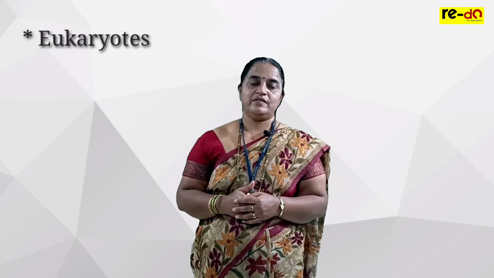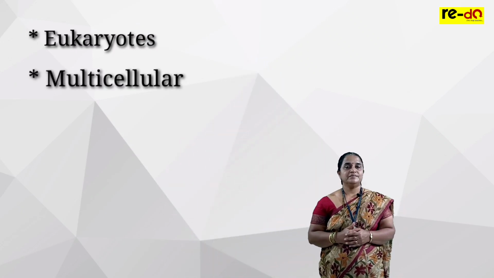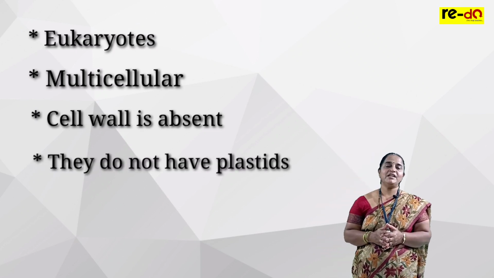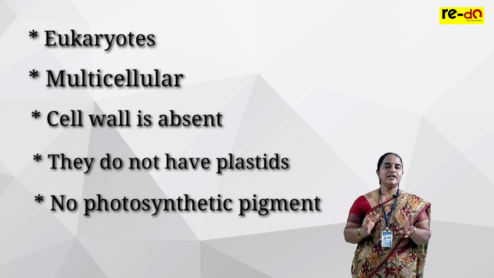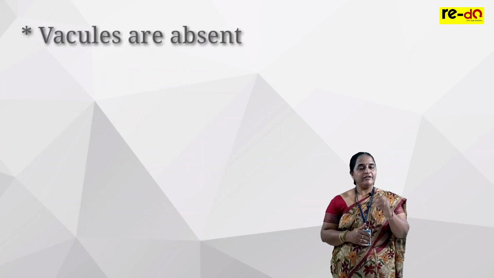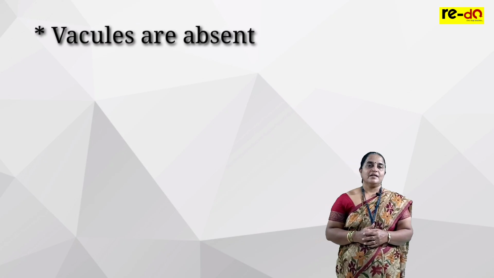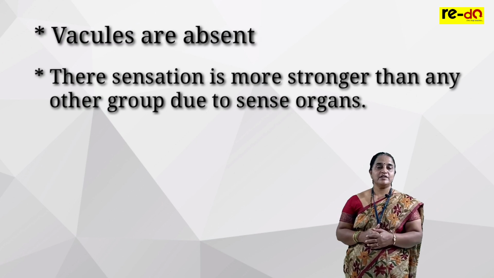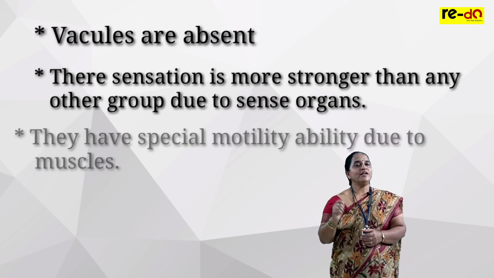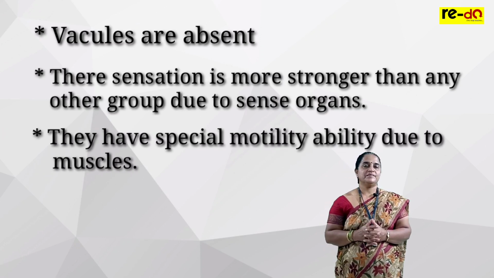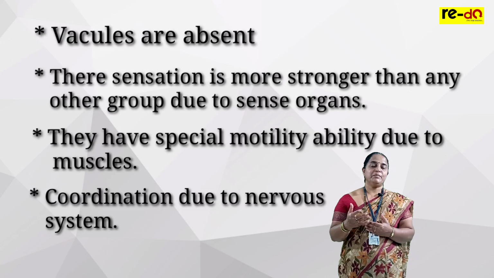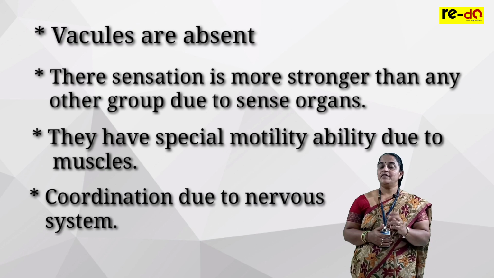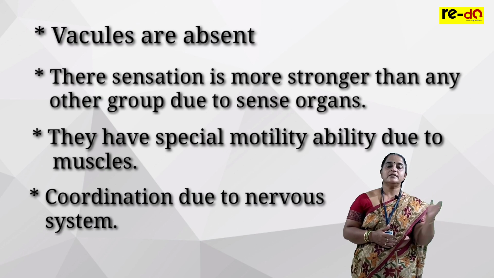Animals are basically eukaryotes, multicellular. The cells of animals are without cell wall. They don't have plastids, they don't have any photosynthetic pigment, so they are purely heterotrophs. They don't have vacuoles, even if they are present, they are small. They have sensation stronger than any other groups. It is due to sense organs. They have special motility ability due to muscles. They can bring about coordination between more than 2 tissues because of the nervous system. These words are new, as we have not used them in earlier topics.